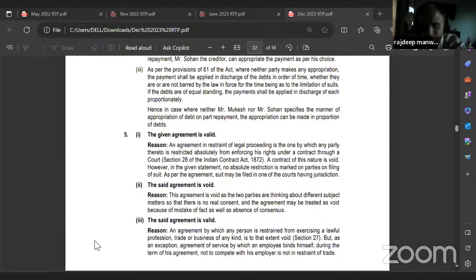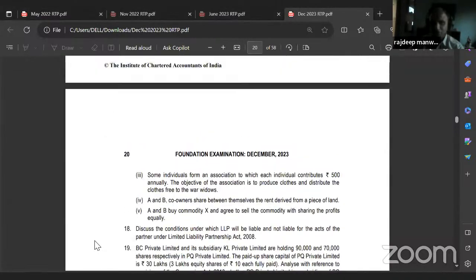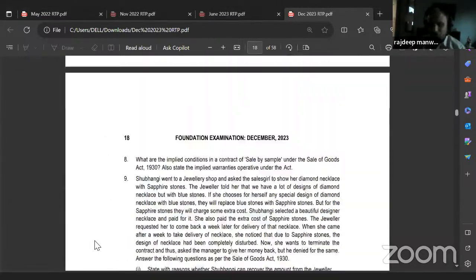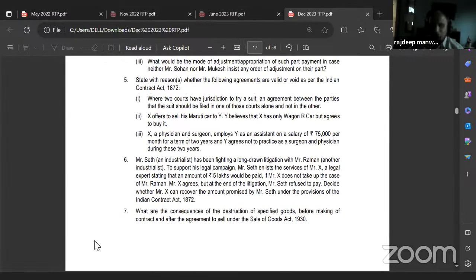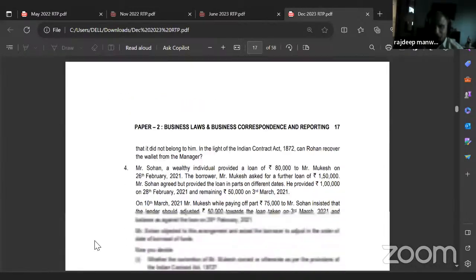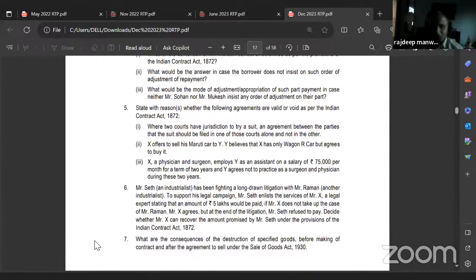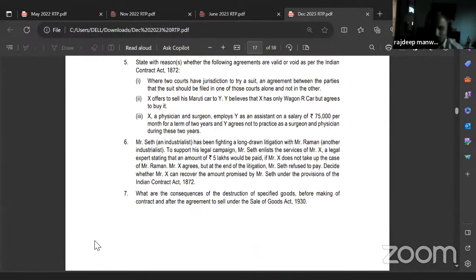Hence, in case neither Mr. Mukesh nor Mr. Sohan specifies the manner of appropriation of debt on part repayment, the appropriation can be made in proportion of debts. Wrong. It should be made in chronological order, not as per proportion. This is the wrong answer. They are not taking the loan on the same date, right? It will be repaid in chronological order. Understand? They made a mistake here.